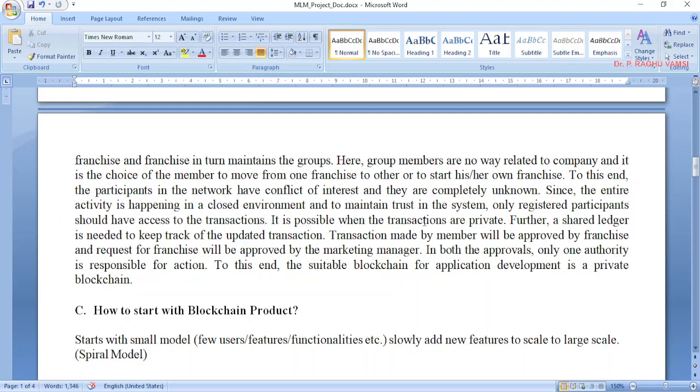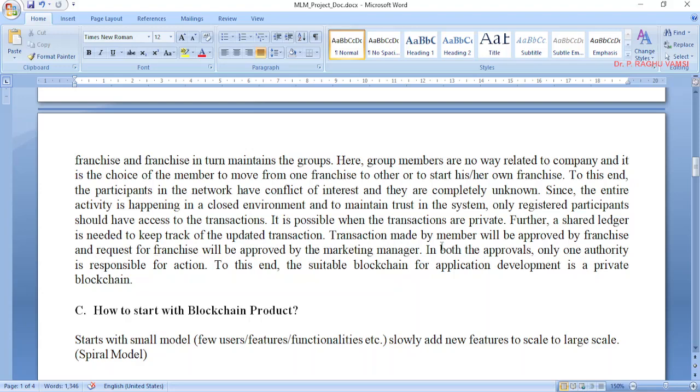It is possible when the transactions are private. Further, a shared ledger is needed to keep track of the updated transactions made by members, which will be approved by the franchise. So the member will be approved by the franchise. So the access control is franchise is greater than member, and the request for the franchise will be approved by the marketing manager. So the company is greater than the franchise. So here access control is required.